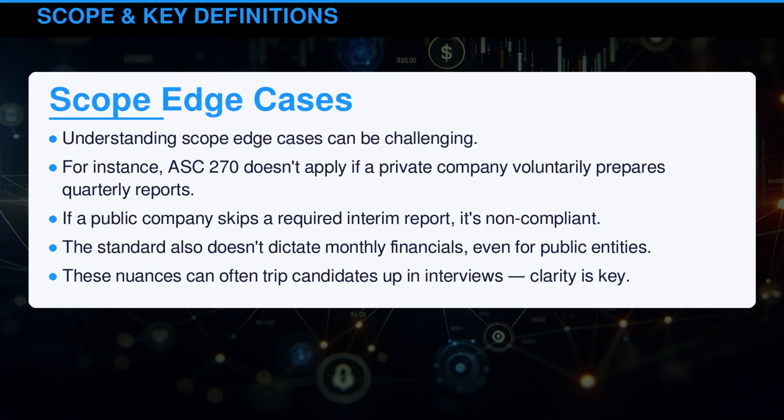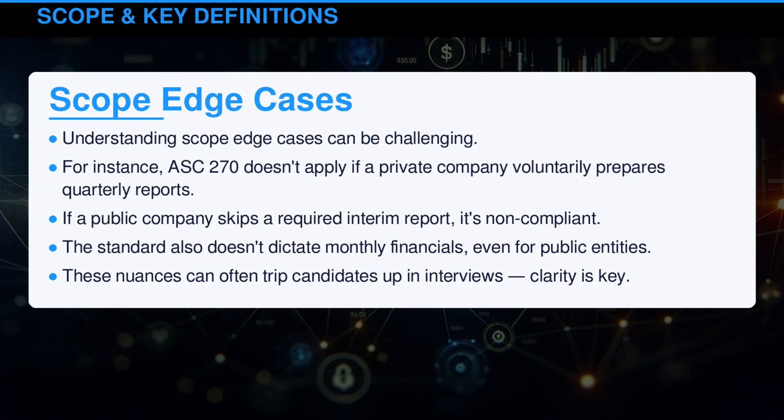For instance, ASC 270 doesn't apply if a private company voluntarily prepares quarterly reports. If a public company skips a required interim report, it's non-compliant. The standard also doesn't dictate monthly financials even for public entities. These nuances can often trip candidates up in interviews.